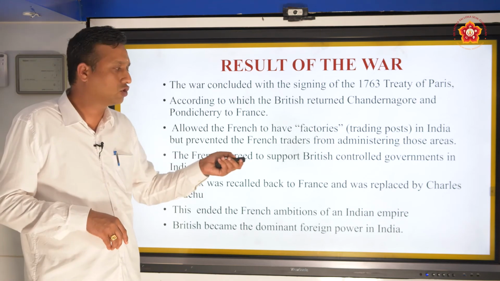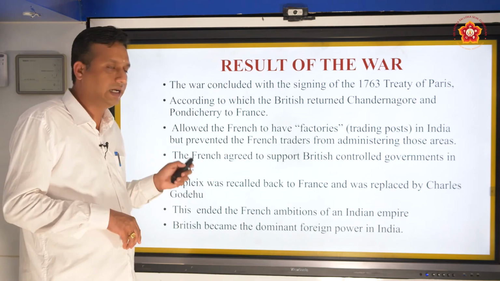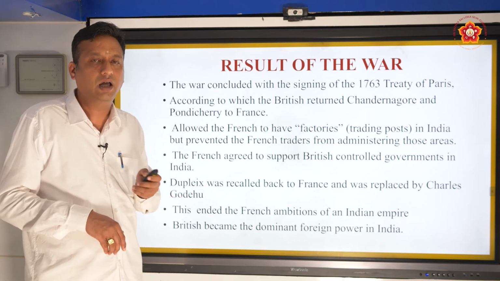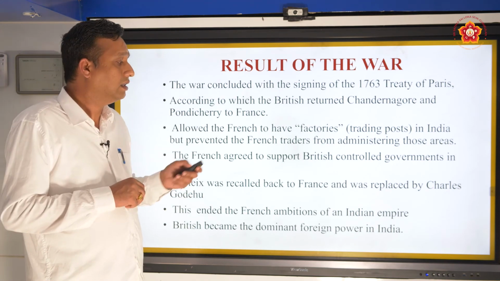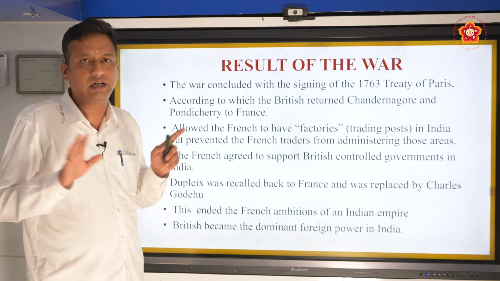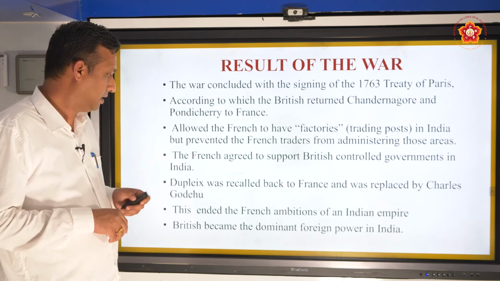The French agreed to support British-controlled governments in India, those native rulers who were under the control of the British. The French promised that they would not interfere in the political affairs.